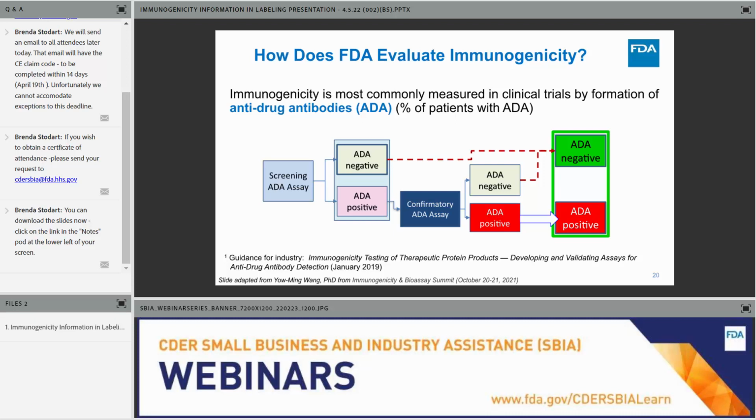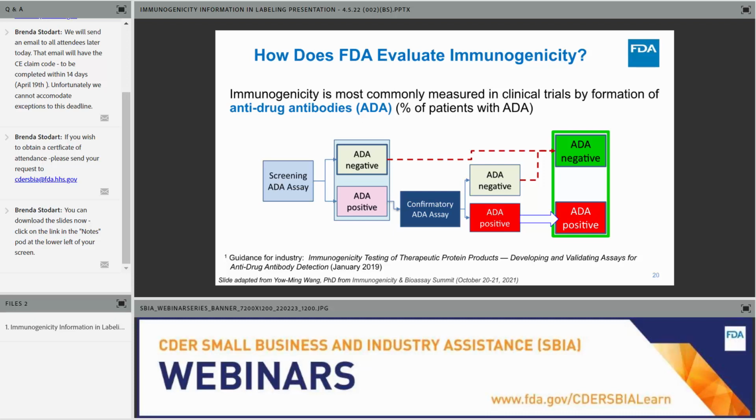So the next question is how FDA evaluates immunogenicity. Typically, immunogenicity is most commonly measured in clinical trials by assessing the formation of anti-drug antibodies, which are measured as a percentage of patients that develop anti-drug antibodies. This is done using a multi-tiered approach that is discussed in detail in the referenced guidance. A sensitive screening ADA assay is initially used to assess clinical samples. The screening assay should be validated, sensitive, and designed to detect low and high affinity ADAs.